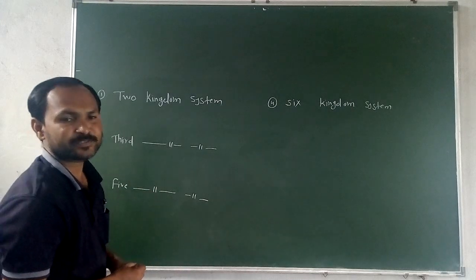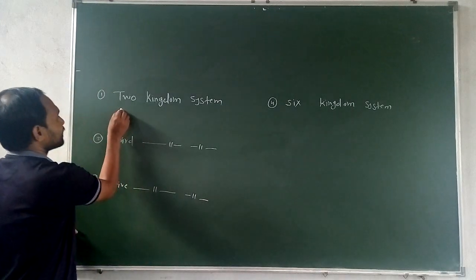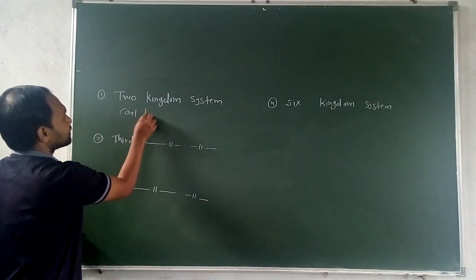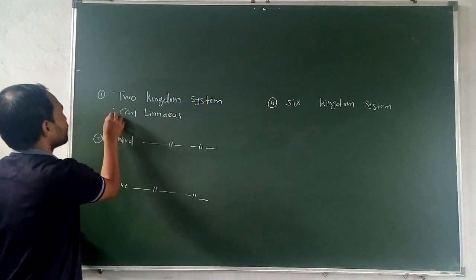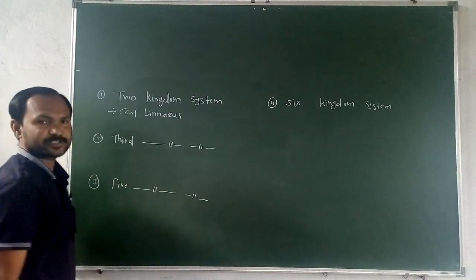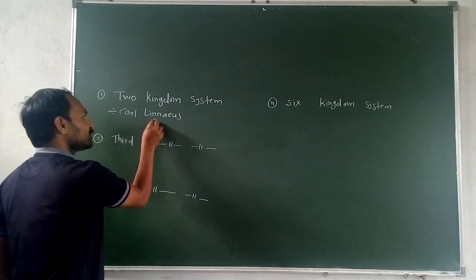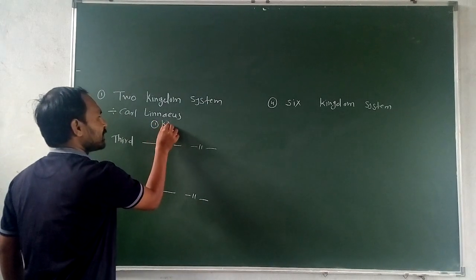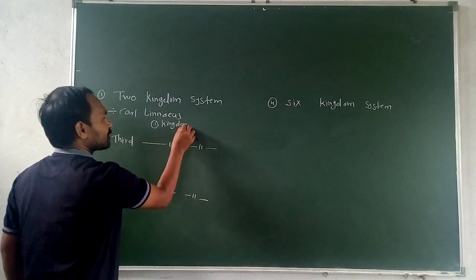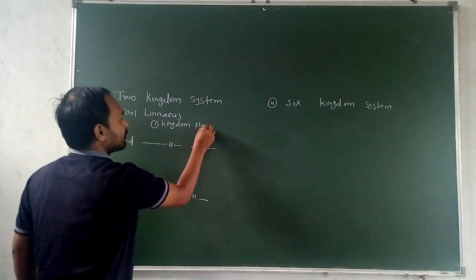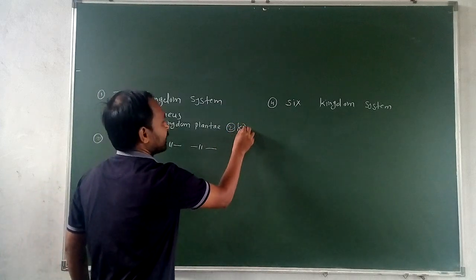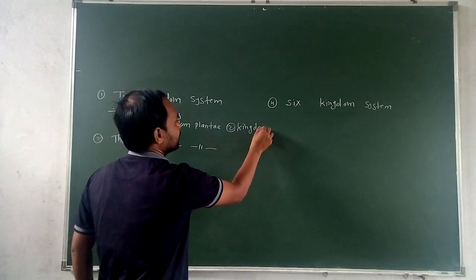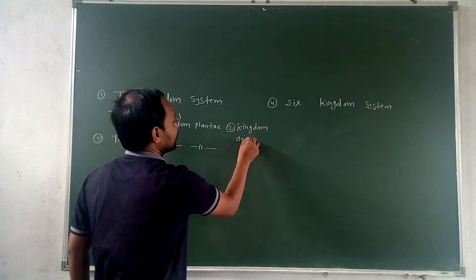Now the two kingdom system was proposed by the scientist Carl Linnaeus. Carl Linnaeus proposed the two kingdom system. In this system there are only two kingdoms: the kingdom Plantae, and the second one is the kingdom Animalia. This is the two kingdom system.